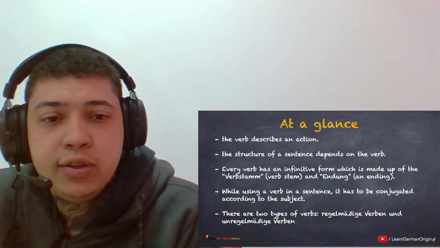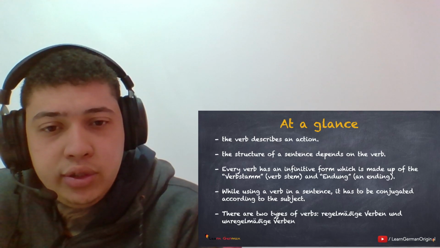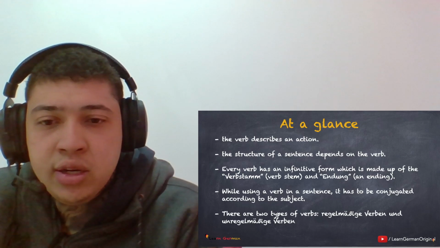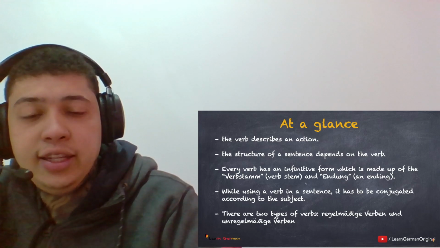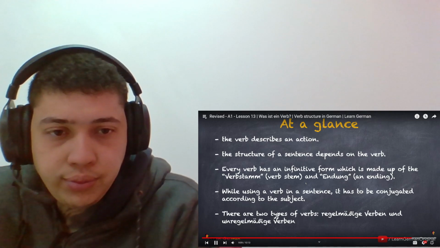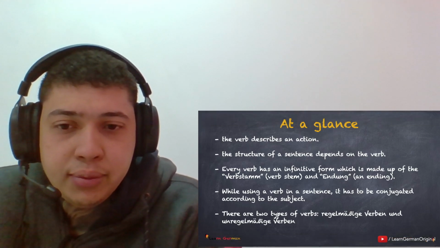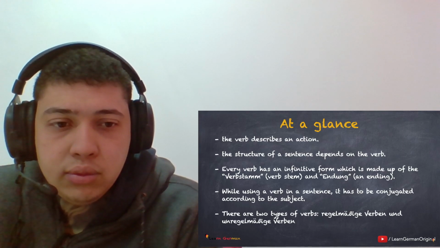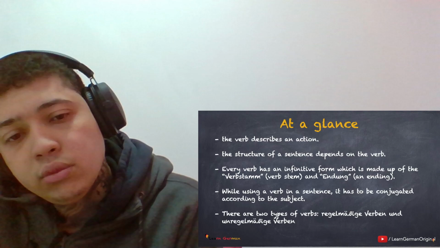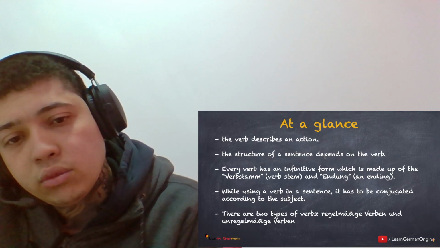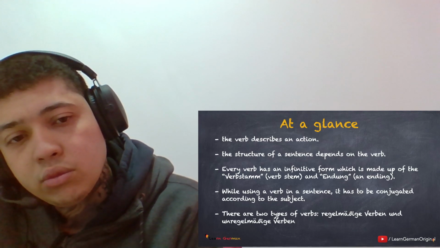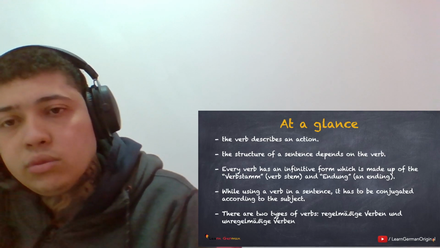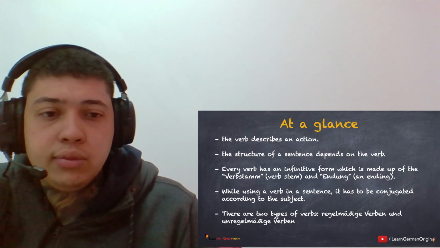There are two types of verbs: regelmäßige Verben, regular verbs, and unregelmäßige Verben, irregular verbs. Both these types of verbs are conjugated differently. In regular verbs, the verb stem remains unchanged, whereas in irregular verbs, the verb stem changes. The endings are the same as per the subject.